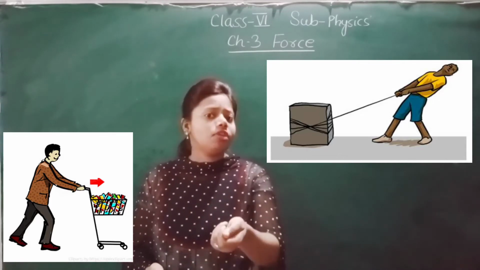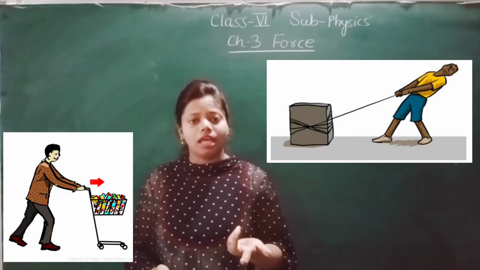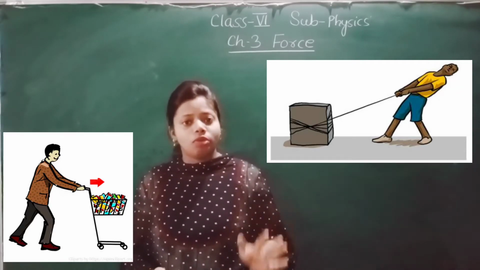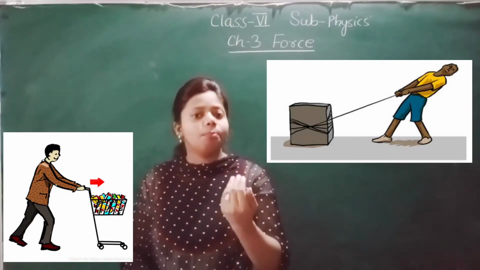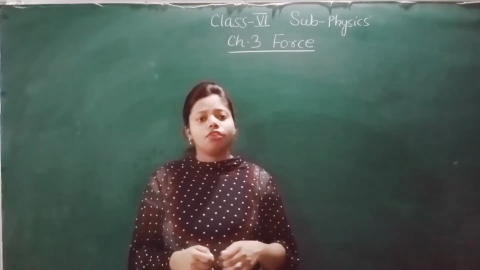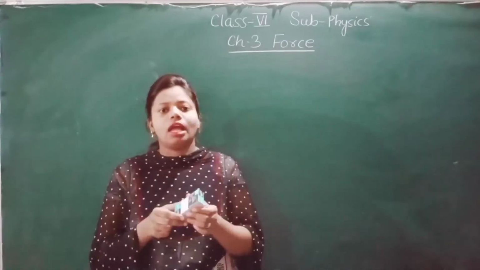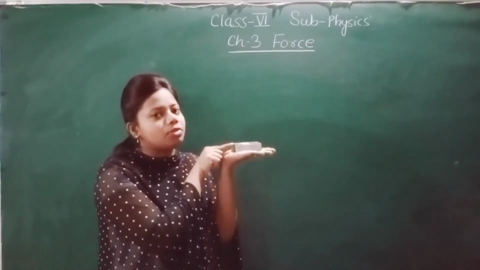And when we try to pull the object, what you see is that the object comes towards us. So when we push, the object moves away from us. When we pull, the object comes towards us. For example, see this chalk box. I'll keep this chalk box on my palm.